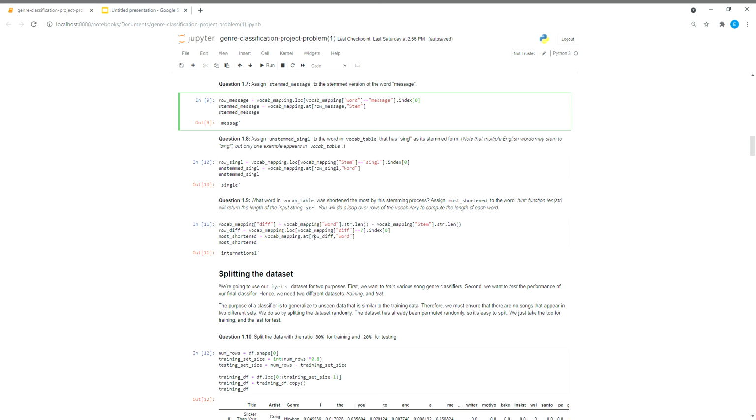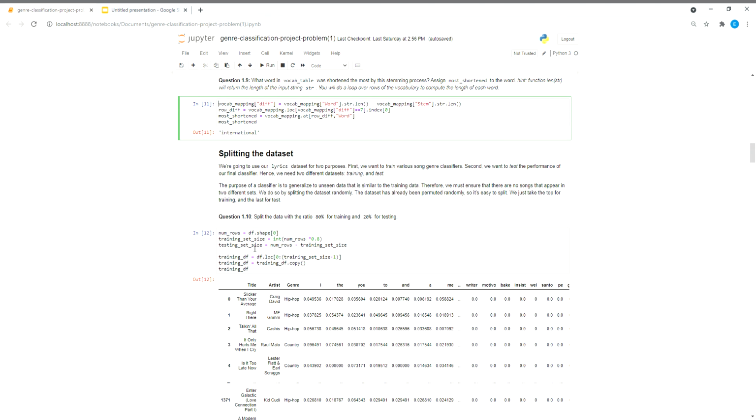But yeah, so I took this vocab mapping diff, the new column. I guess I got rid of the code for some reason. Sorry about that. But it was just to find the longest, or the biggest digit. And I guess that was 7. And so then I found where 7 was and what row that was under word. And that was international. So that's how I did that.